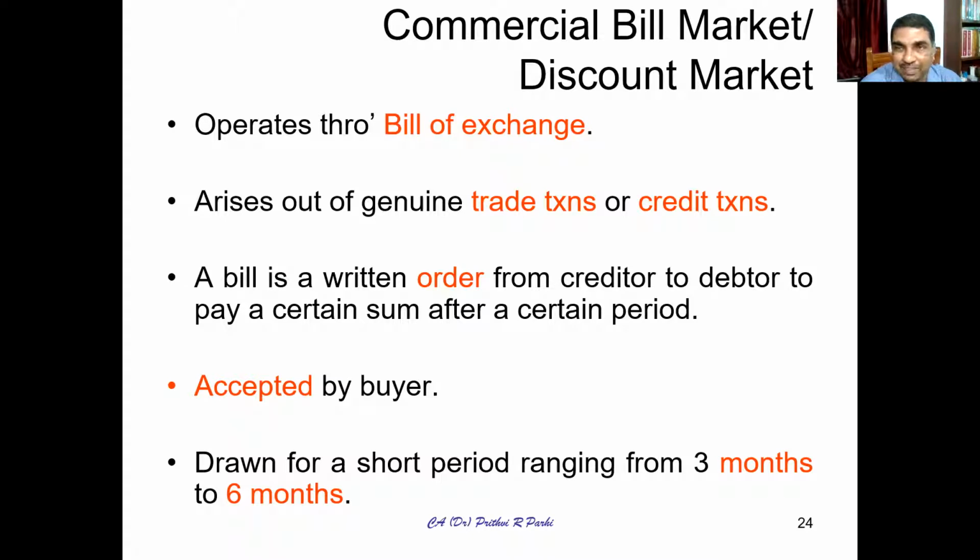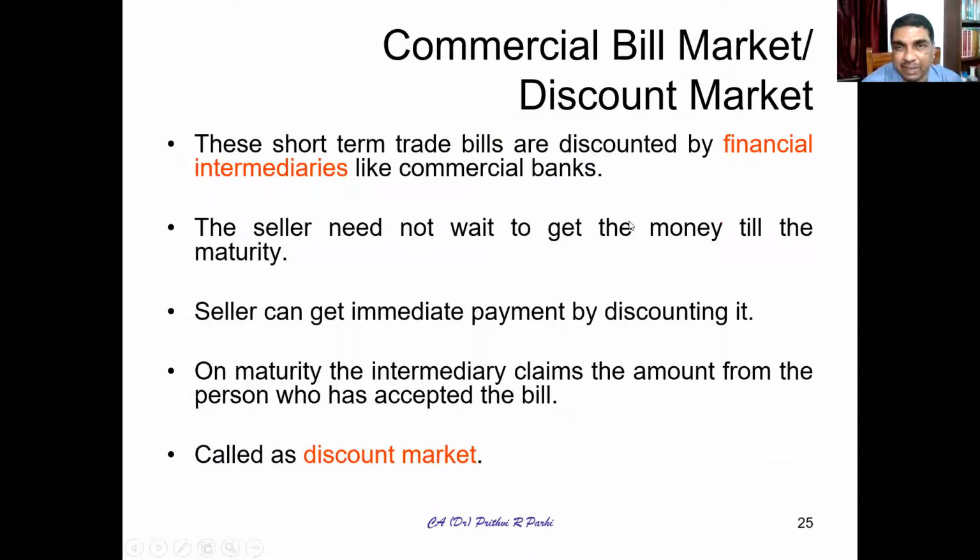So that commercial bill which is discounted will act as a source for generating short-term funds. So that can be called a short-term or money market instrument. It is also referred to as a discount market, or the transaction is called bill discounting. Normally the period of a bill varies from 3 months to 6 months. So it will give short-term funds. So that is one kind of financial instrument.